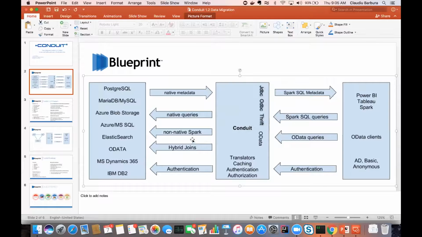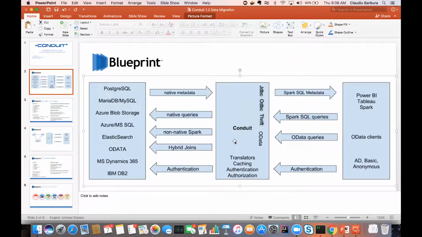Or when we cannot convert to native queries, think of a count distinct, for example, which is not supported by OData services or Elasticsearch, we cannot natively translate it. Then we have to use a SQL engine like Spark to still be able to honor that particular query. Or think of custom aggregation functions like standard deviation and so on. There are many functions that users like to use in their BI tools of choice that Conduit will honor. We will really serve 100% of the queries sent by these tools.